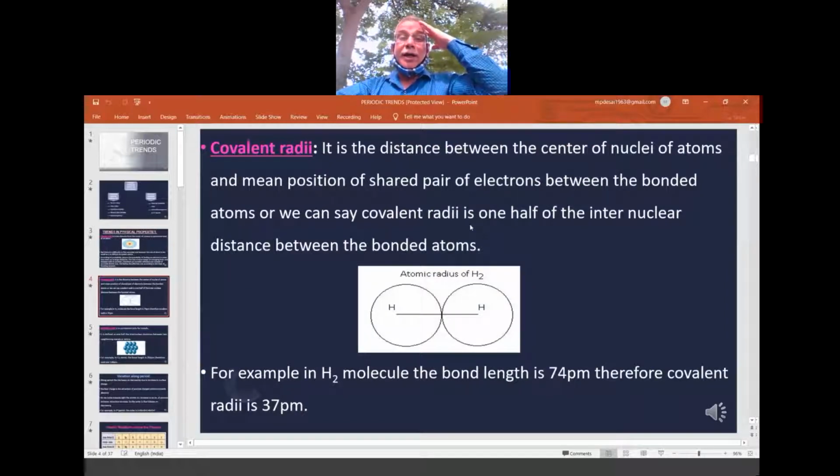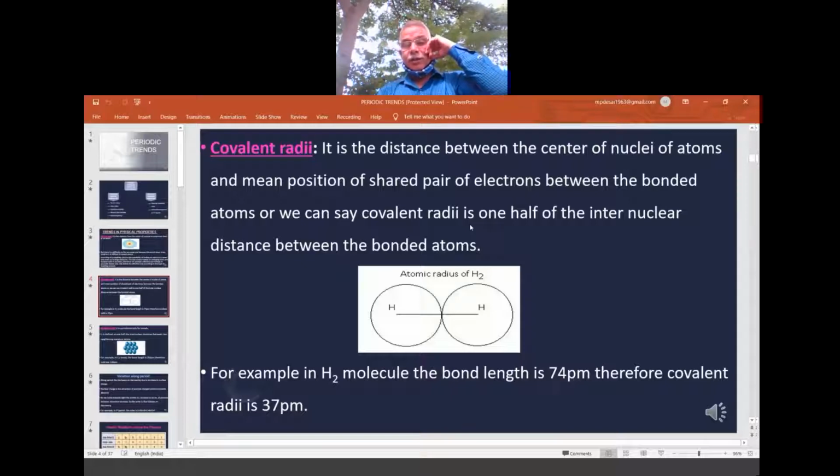So this is the way atomic radius is told. Now covalent radii. Atomic radii is a general word. Now what is covalent radii? It is only for covalent molecules. When two atoms in a covalent molecule come close, at that time we draw once again an imaginary line, and that becomes the covalent diameter, and its half is taken as covalent radii.